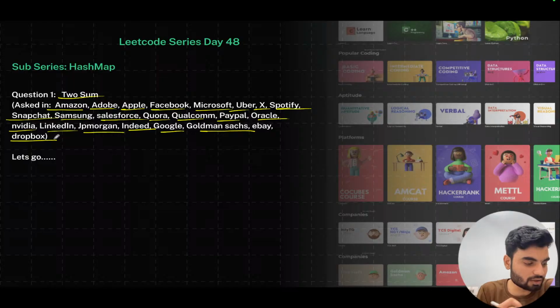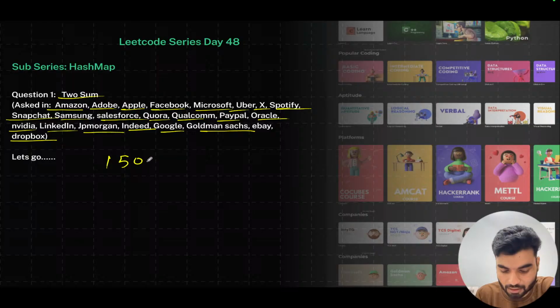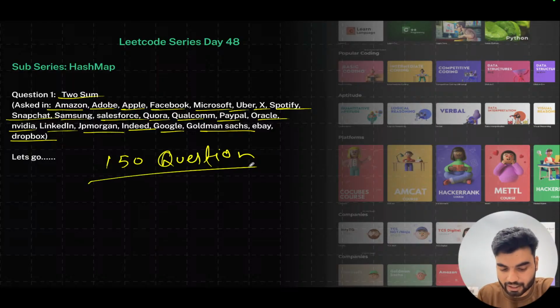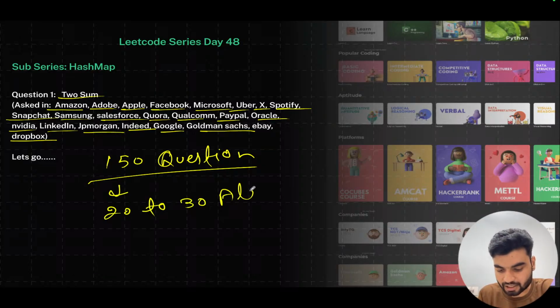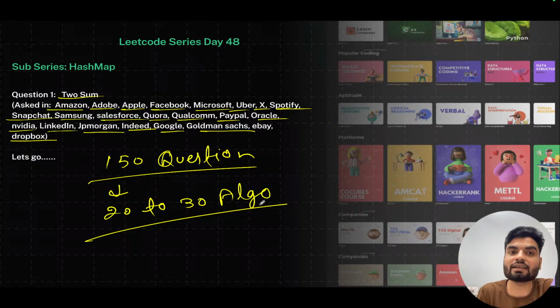So are these questions enough for interviews? Yes, Fatima, these questions are enough for the interviews. But only when you do not just understand the solution, you understand the pattern. If I'm solving 150 questions here, I'm at least telling you around 20 to 30 algorithms, 20 to 30 algos and patterns and all the data structures that you'll see.